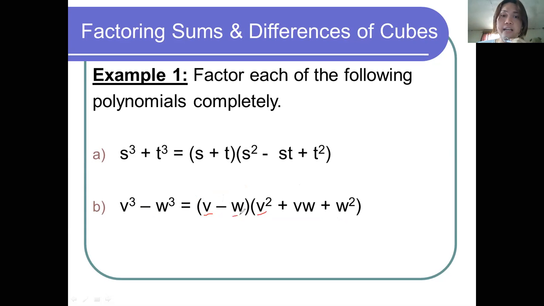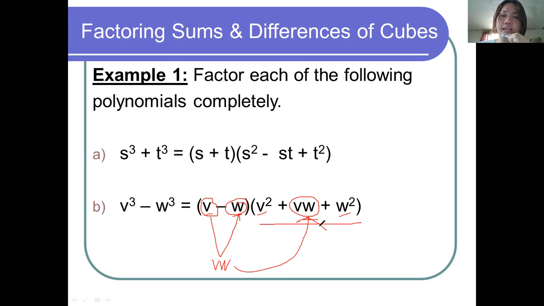Square the second term, w, and that will be your third term in the second factor. So w squared. And to get your middle term, just multiply the first term and second term. So v times w gives us vw.